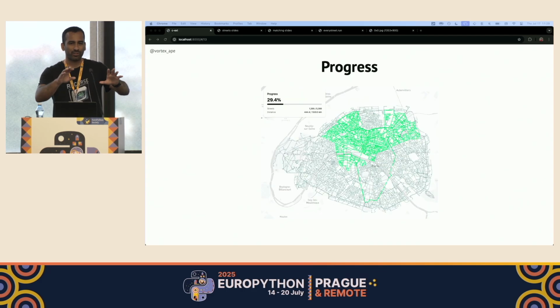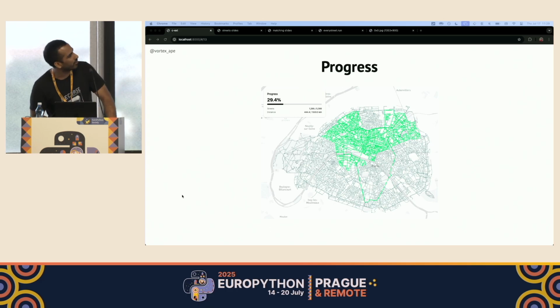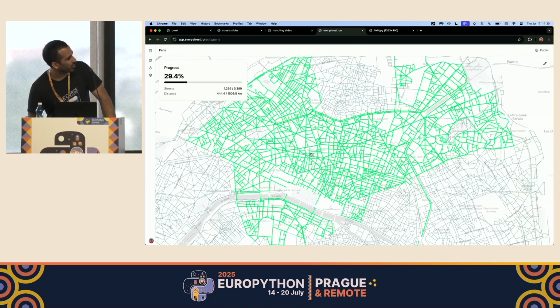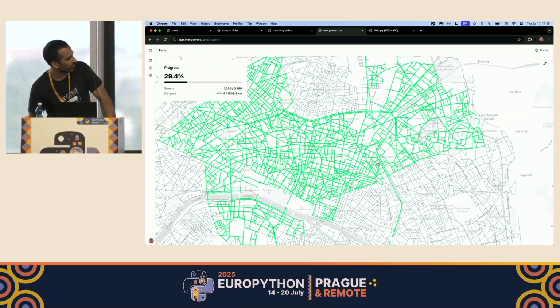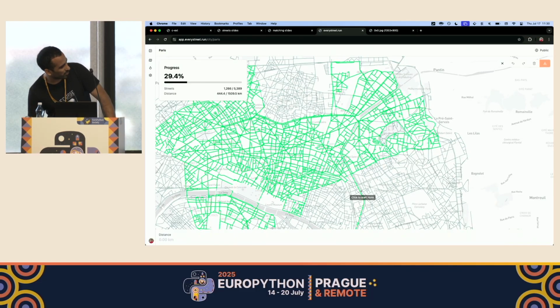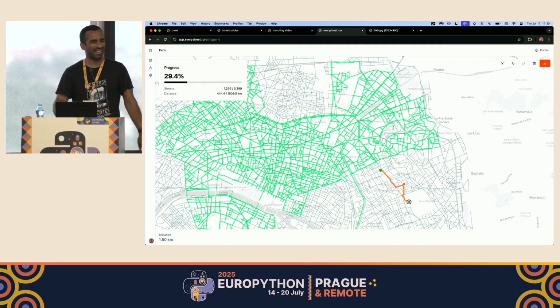I've also built a way to visualize my progress. So this is where I'm at right now. I've covered almost 30% of streets, and maybe I can give you a short demo. Okay, so it basically shows all the streets I've run, which are marked as green, and all the streets that I haven't run. I can draw. It's hard to draw looking at it that way, but I can basically look at the streets that I haven't run on, start drawing a route, put it on my watch, and then start running.